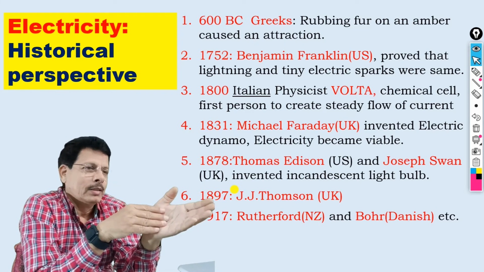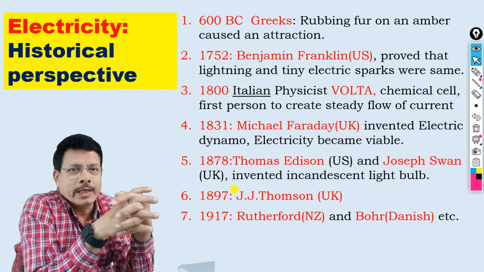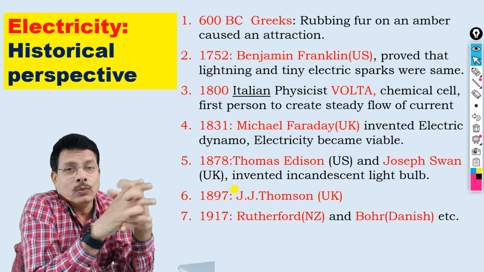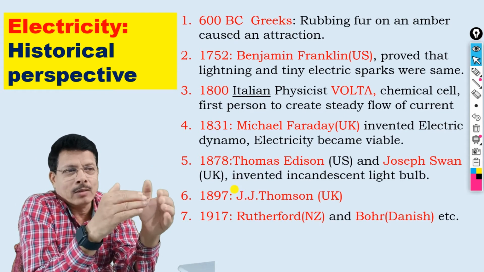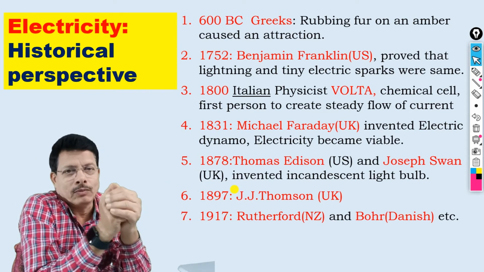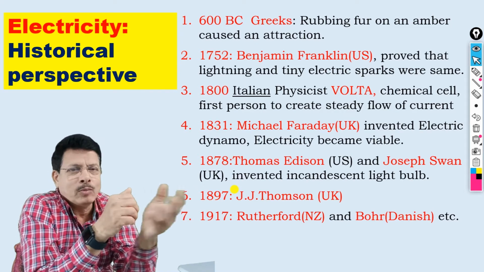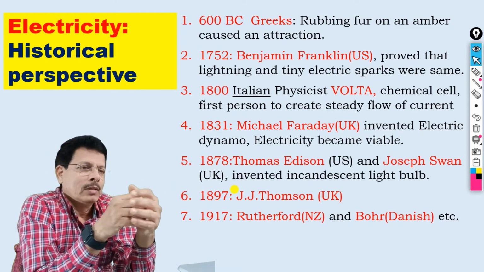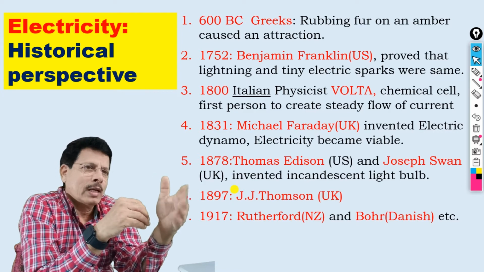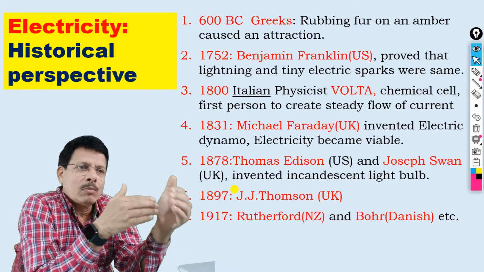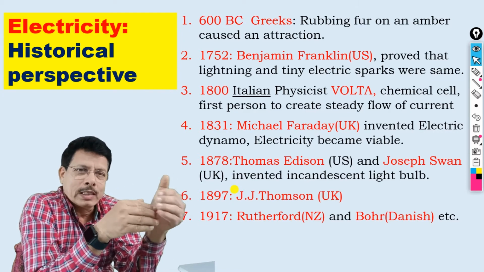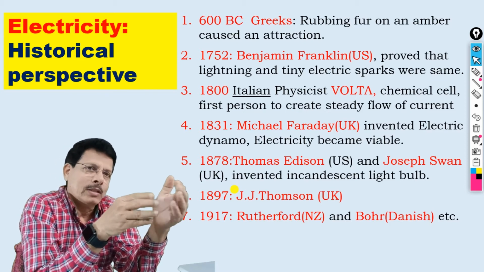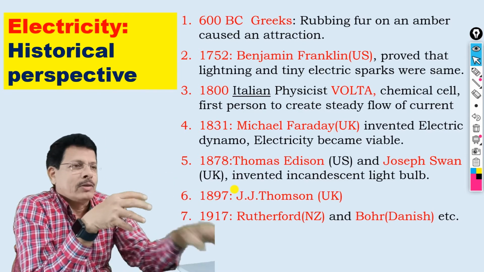And later, Bohr, a Danish physicist, gave stability to the model proposed by Rutherford. Actually, you have studied Bohr theory last year. So these are some important milestones in the discoveries of electricity and the electron.